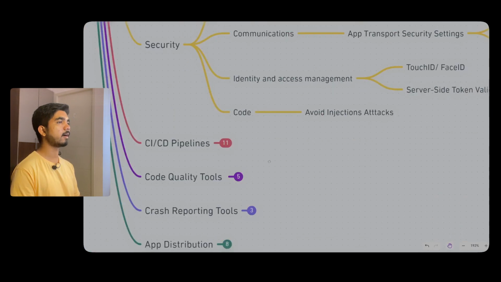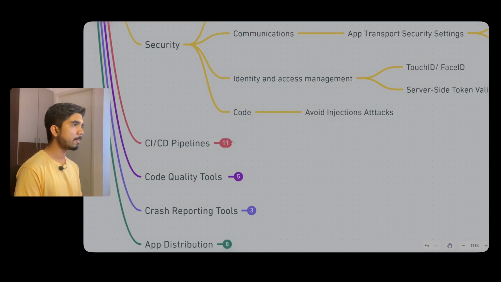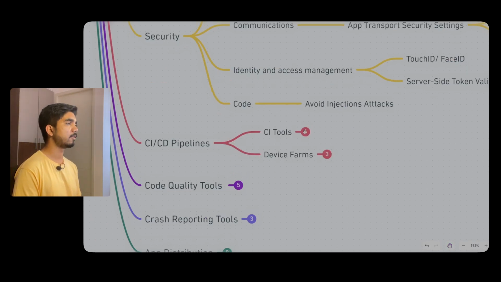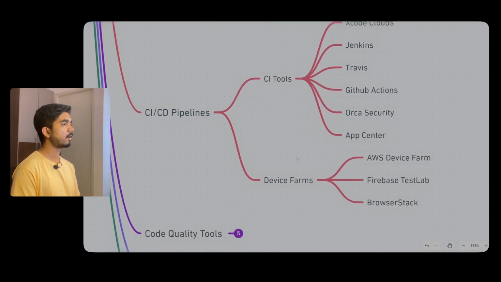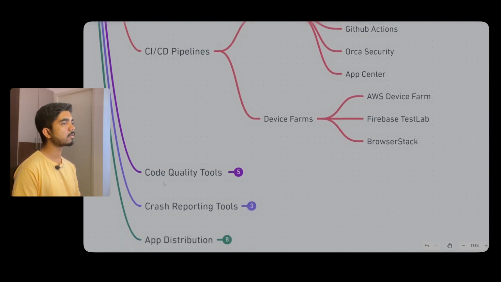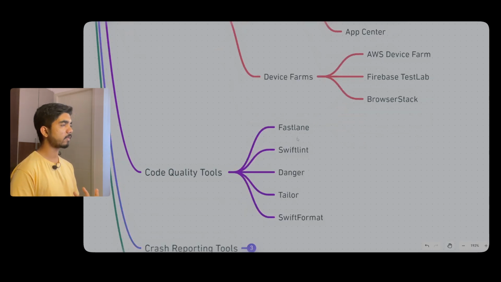Then we have CI/CD pipelines. In pipelines, we have CI tools. For CI tools, you can go with Xcode Cloud, Jenkins, Travis, GitHub Actions, Orca Security, and App Center. We use a few among these. Then for device farms, we have AWS Device Farm, Firebase Test Lab, and BrowserStack. We generally use them.